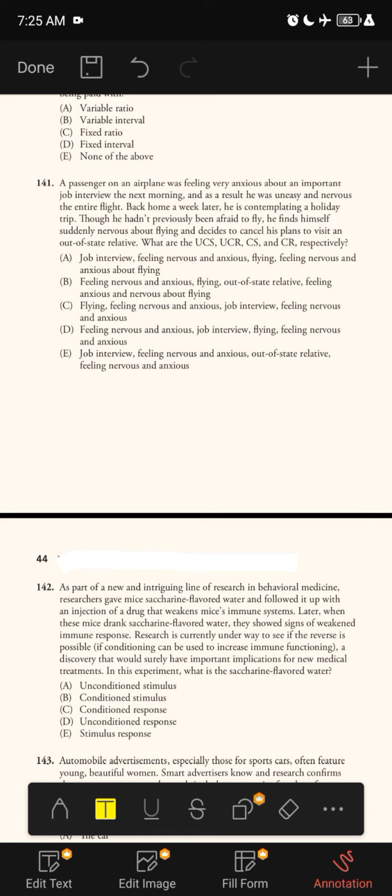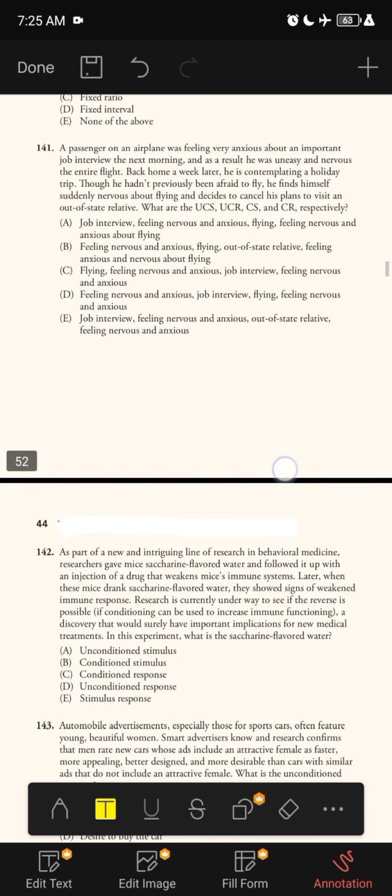Though he hadn't previously been afraid to fly, he finds himself suddenly nervous about flying and decides to cancel his plans to visit an out-of-state relative. What are the unconditioned stimulus, unconditioned response, conditioned stimulus, and conditioned response, respectively?